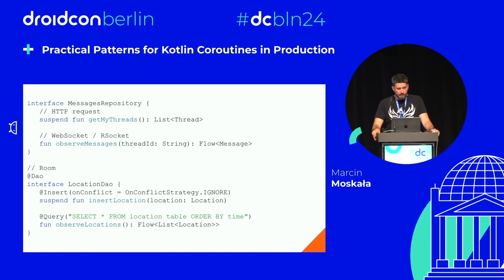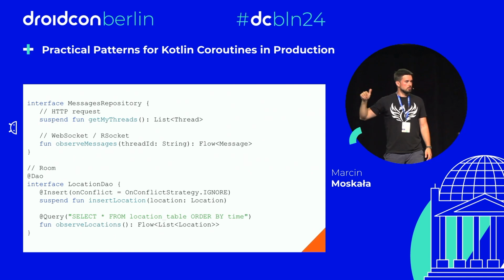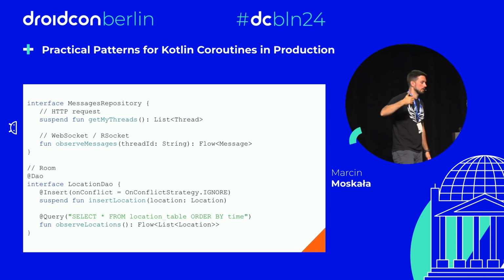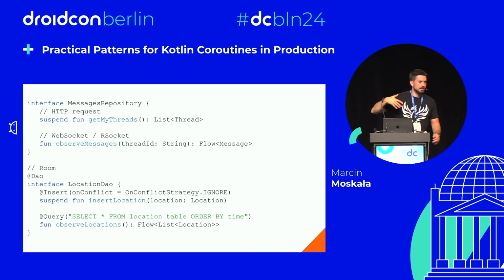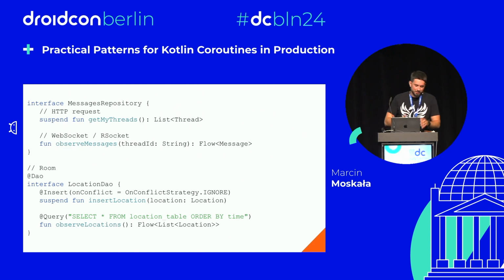Nevertheless, I need you to understand that flow is cold, and whenever you collect on a flow, let's say you have this observe method, whenever you collect on that, you create a new observer. You start a new WebSocket connection, or a new observer on a database, which is pretty often problematic. We don't want to have more WebSocket connections than needed. They are very limited and quite expensive.